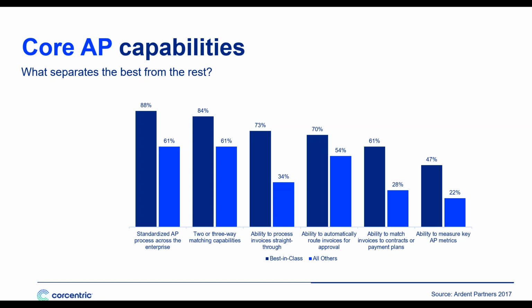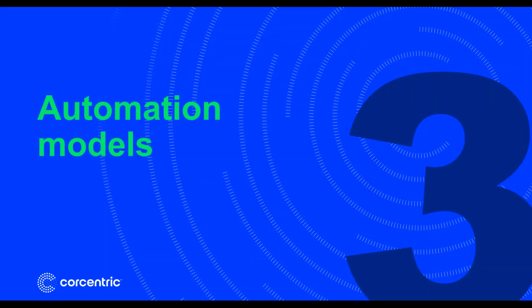Well, first and foremost is standardized AP processes across the enterprise. Best-in-class organizations simply don't have these fragmented standalone systems that so many of you are currently relying on. What's more, best-in-class organizations are doing two-way and three-way matching so that they have the ability to process invoices straight through. And they have the ability to automatically route those transactions that can't be posted automatically for approval and for exceptions handling. So they're not handling it as paper.